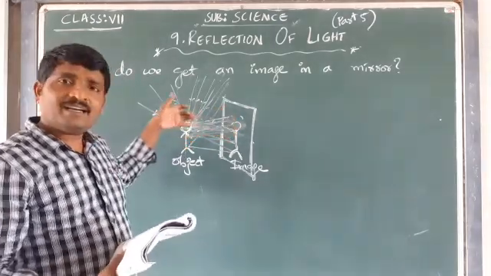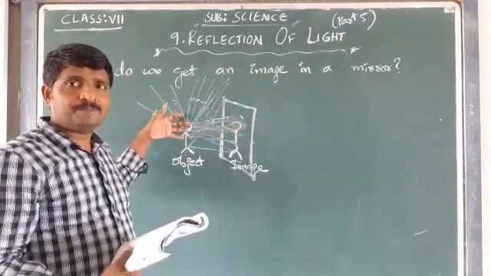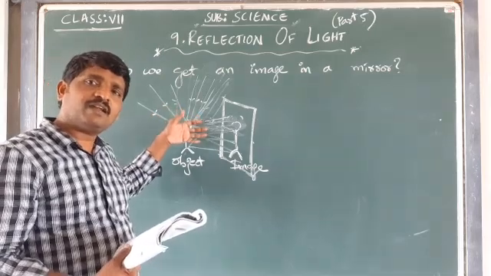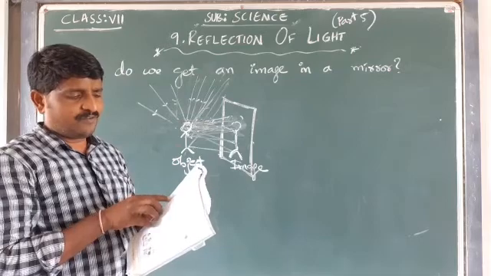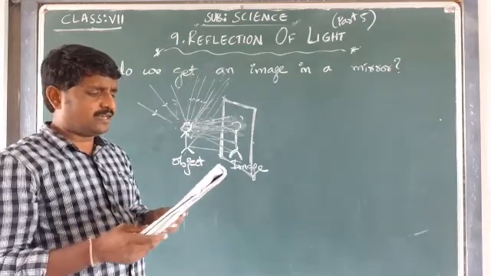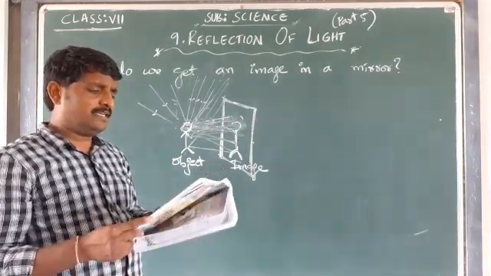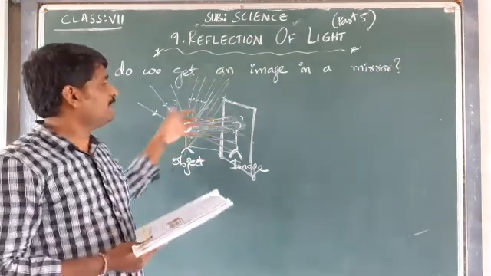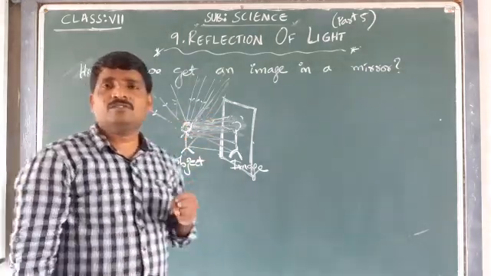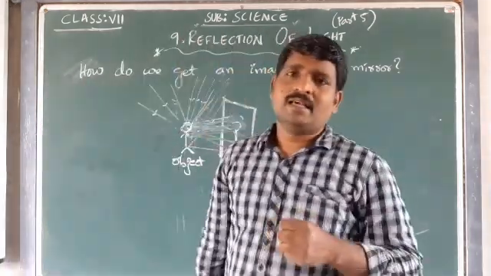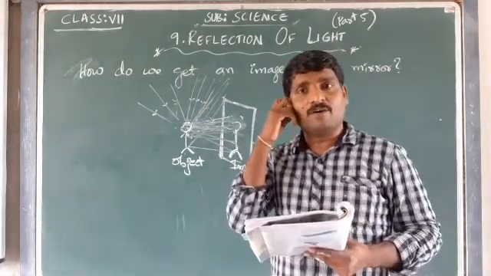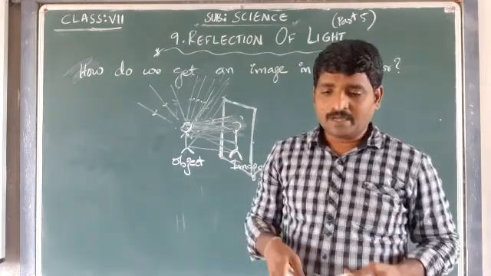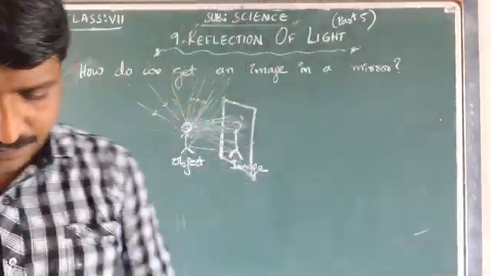And if that reflected ray reaches our eye, that is, if the reflected rays of yours reach your eye, that makes you see your image. Whenever the reflected ray reaches our eye, that makes us see our image in the mirror. That is the phenomenon of forming images in the mirror. Okay, we will go to the next case.